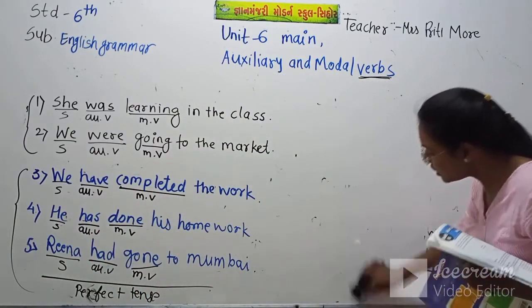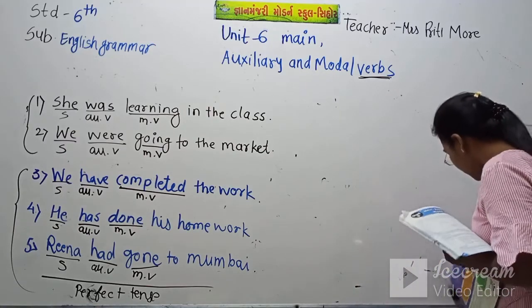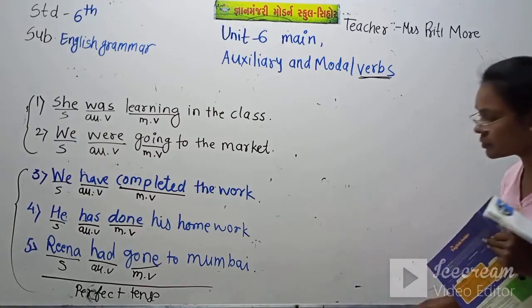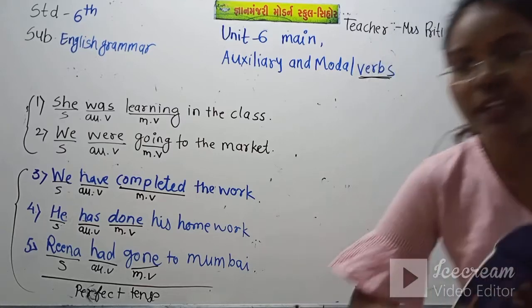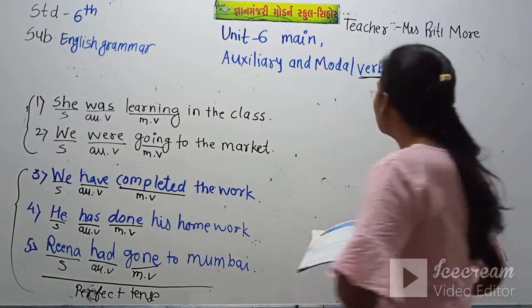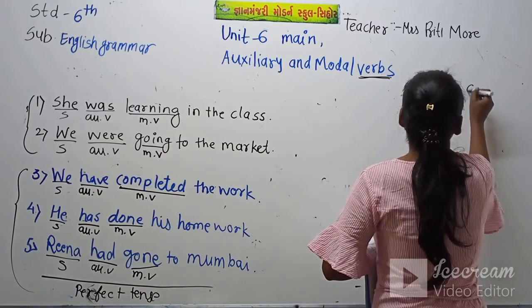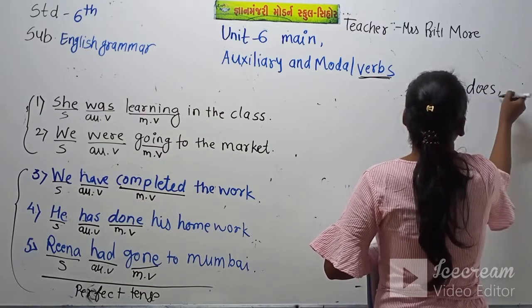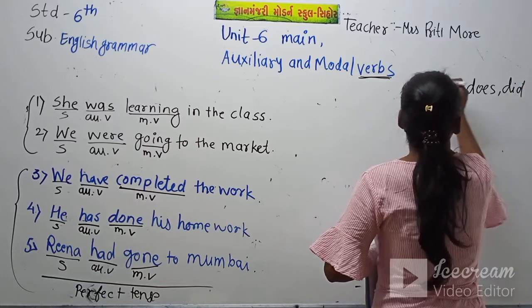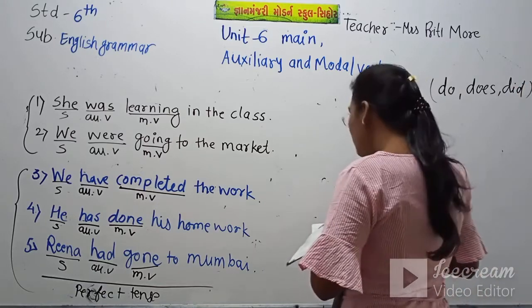So I am just rubbing this out now. Now what do we have to use? We have to use do, does, did. Do auxiliary verb, does auxiliary verb and did auxiliary verb for making the negative sentence.